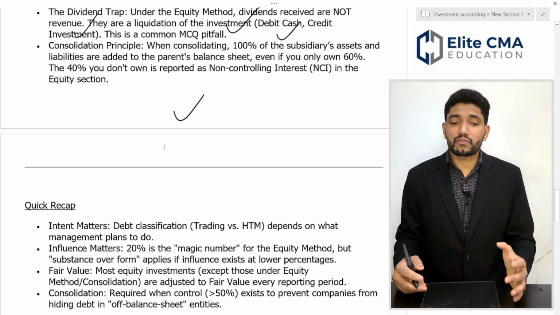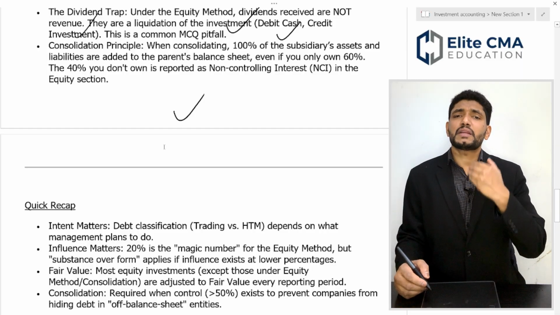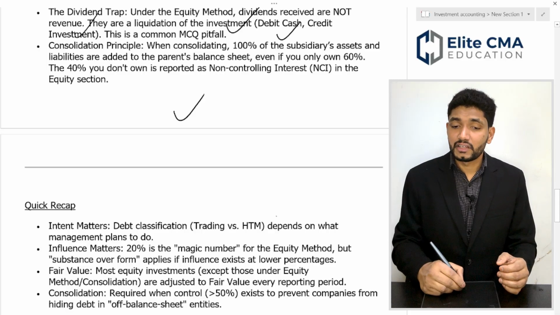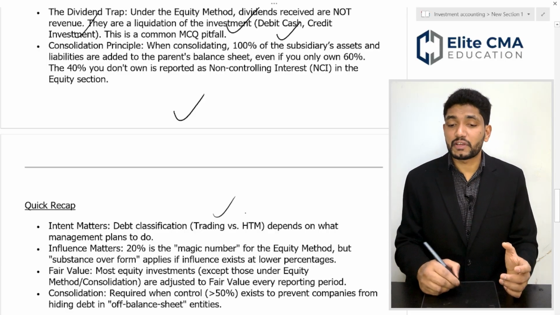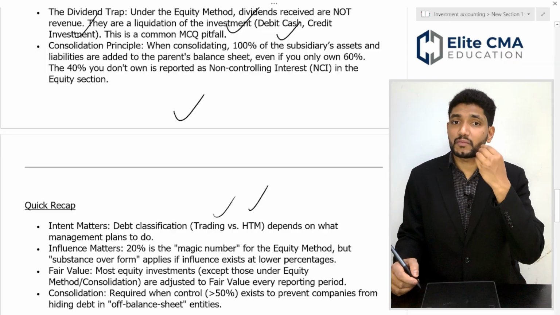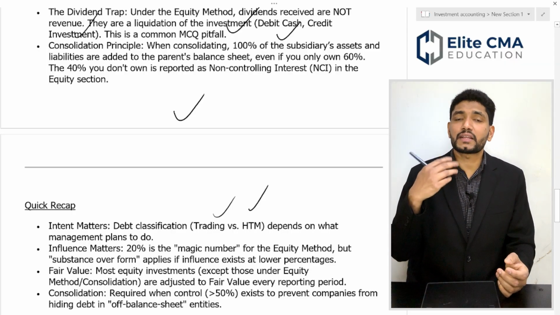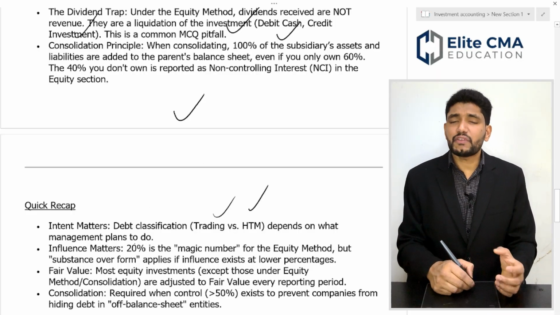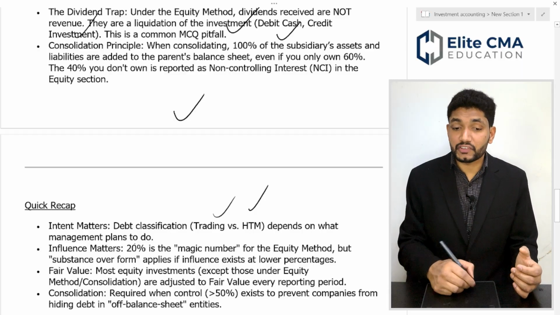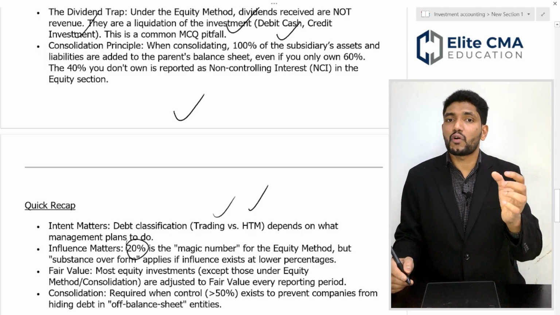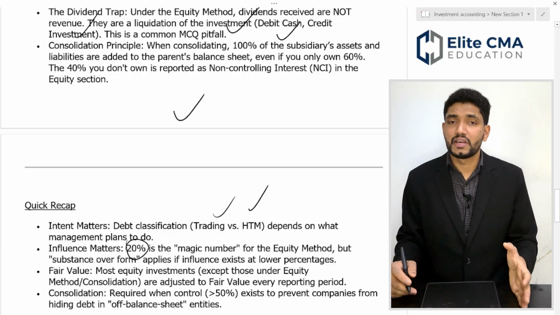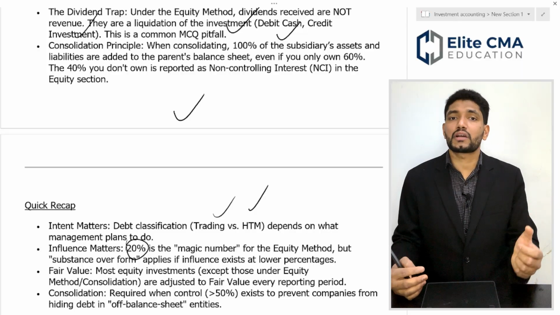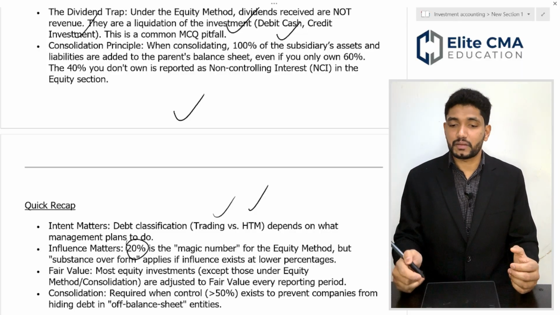So, just a quick summary of what we discussed today. The intent matters while you are classifying debt, whether it is trading or held to maturity. Depending on what management plans, the treatment will change. Then when it comes to equity, 20% is a magic number. If your ownership percentage is below 20%, you are treating it as a passive investment and you have to reflect changes in market value in the income statement.